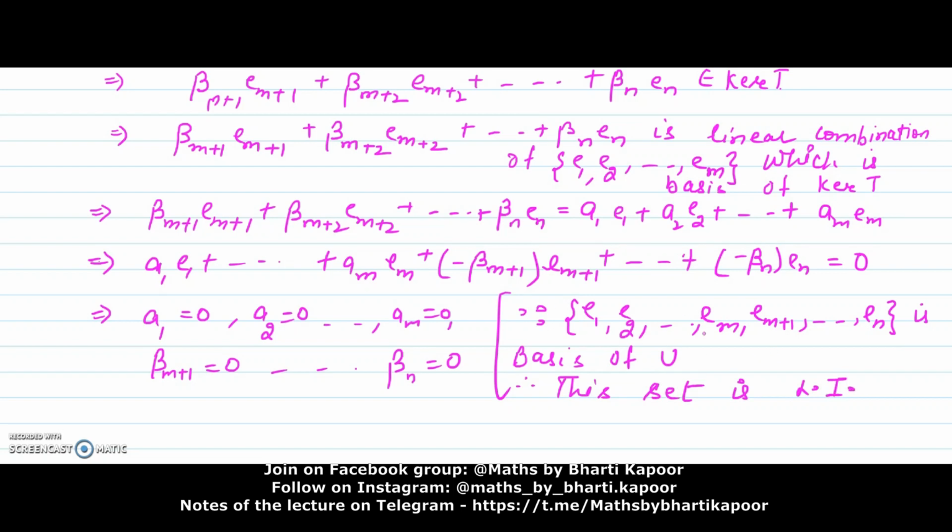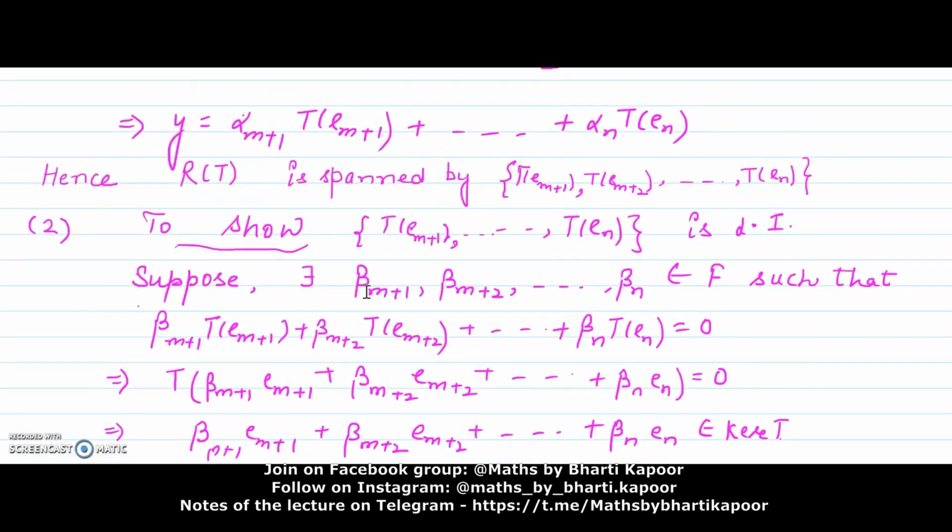So if this set is linearly independent and a linear combination of elements of this set is equal to 0, that simply means that all scalars are 0. So we are able to show that the scalars beta m plus 1 to beta n are equal to 0. If these scalars are 0, then this means this set is linearly independent.